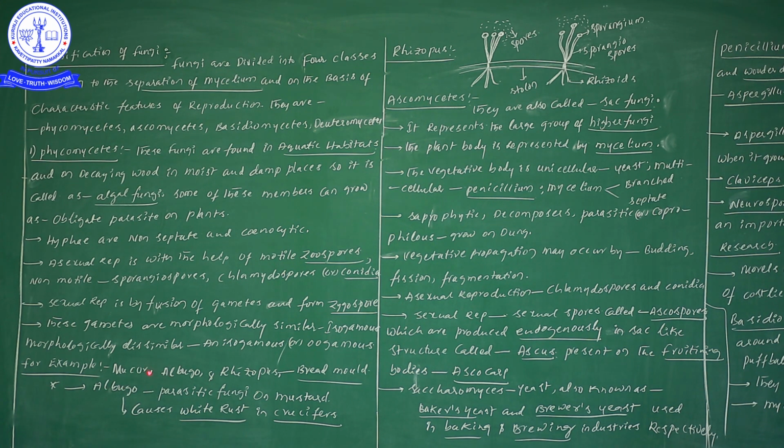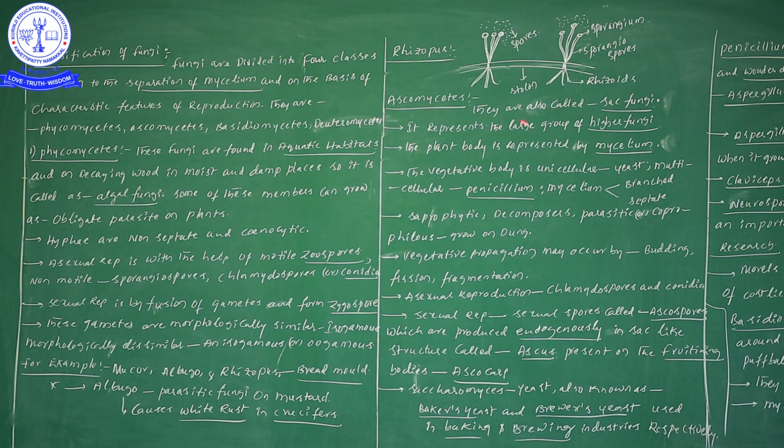Likewise, the examples are Mucor, Albugo, Rhizopus. Rhizopus we also call by one more name, bread mold. Next, Mucor. Albugo is a parasitic fungus on mustard, and it causes white rust in crucifers. Likewise, we have now also seen the Rhizopus diagram. Next, let us move on to the Ascomycetes. These Ascomycetes members we also call by one more name, sac fungi.